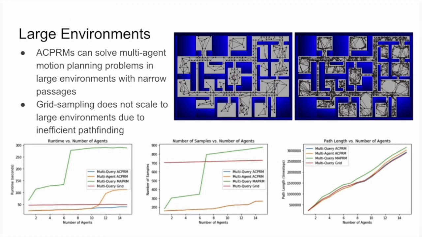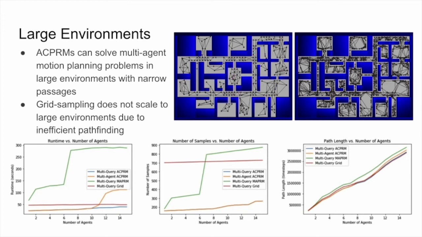In our last experiment, we showed that ACPRMs are able to scale to large environments and find solutions to problems that are not feasible for grid sampling. Since our baselines cannot find solutions sufficiently fast, we compare our method against the others in the multi-query setting.